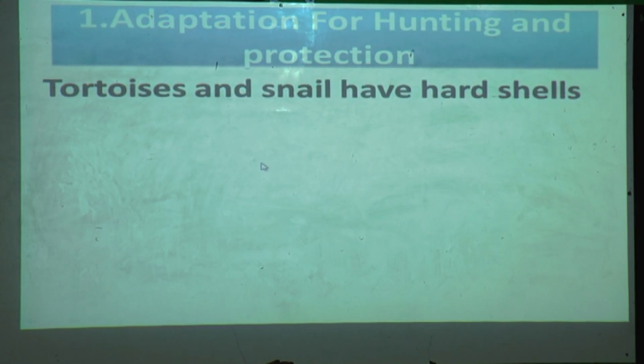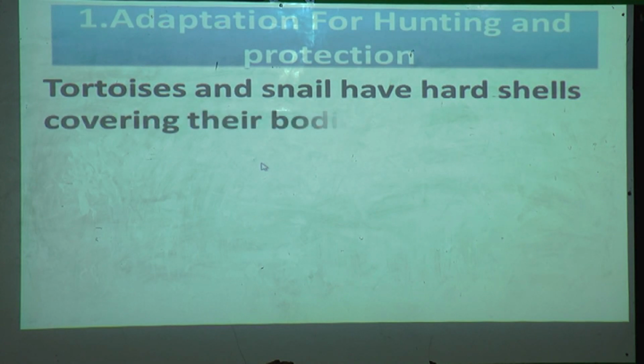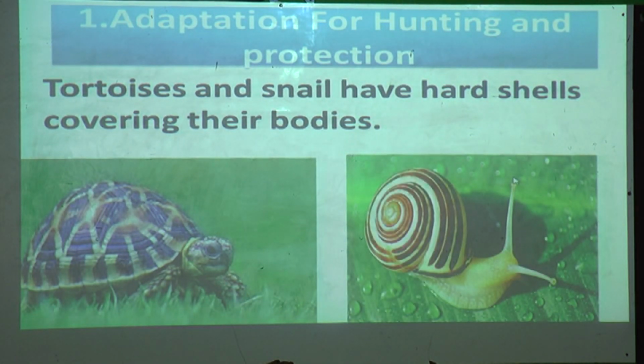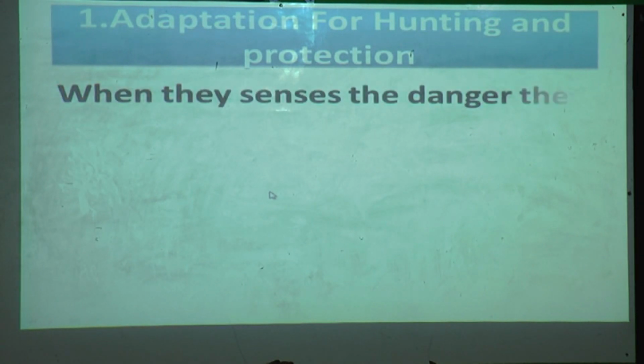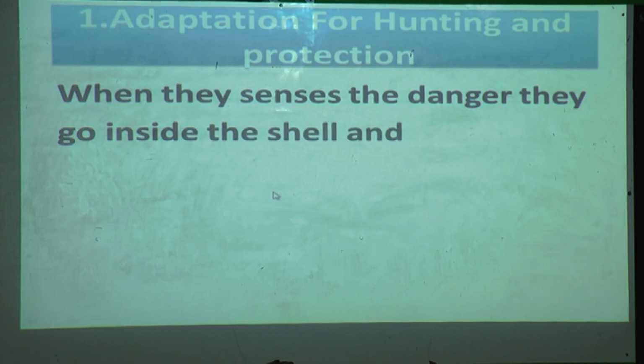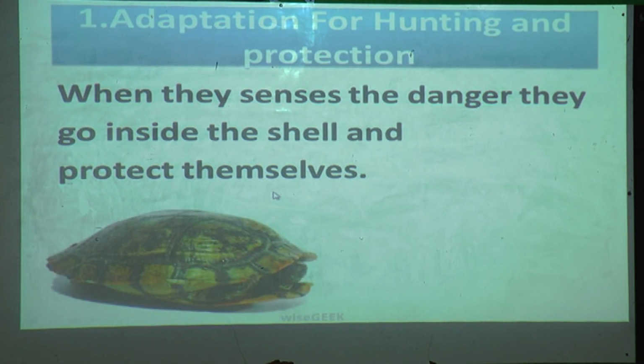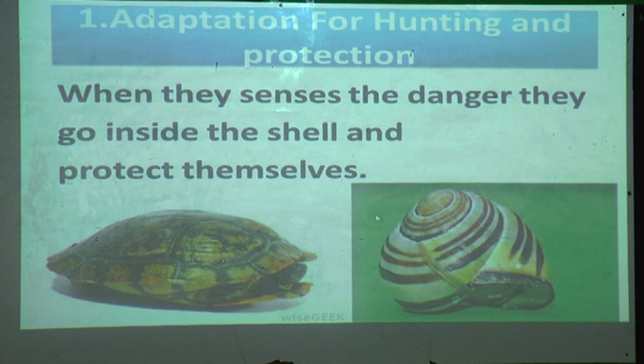Tortoise and snail have hard shells covering their bodies. Yes, these two animals have hard shells on their bodies. When they sense danger, they go inside the shell and protect themselves. See, like this, they are going inside the shell and they protect themselves.